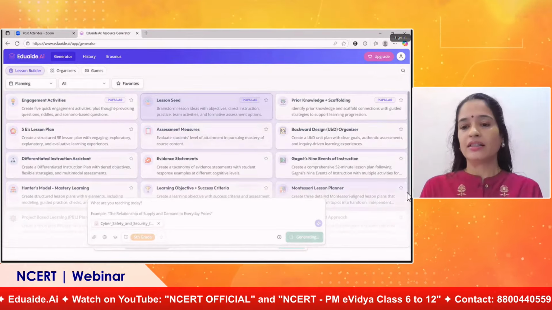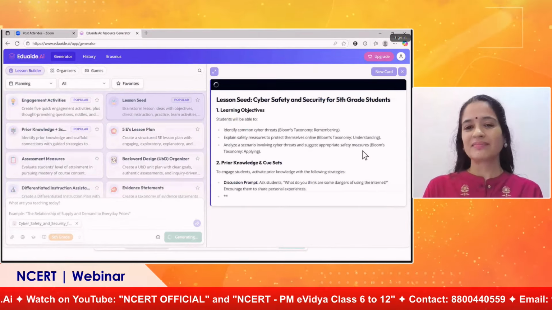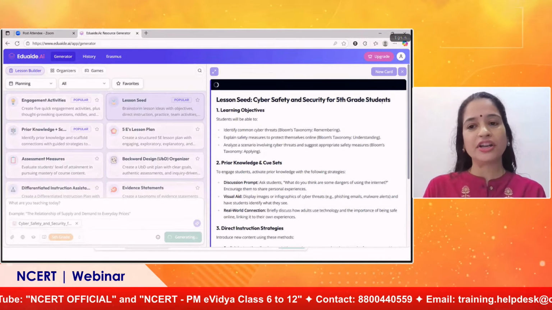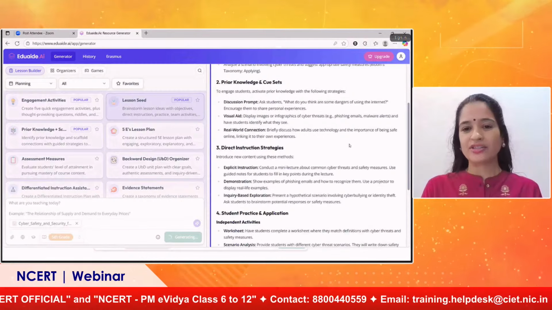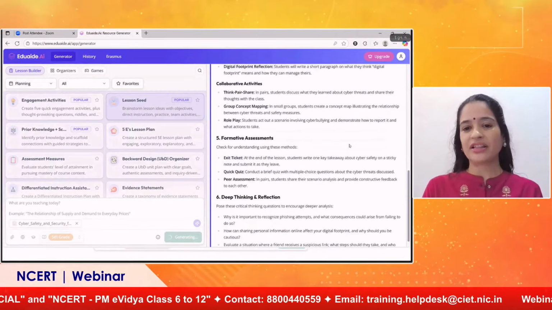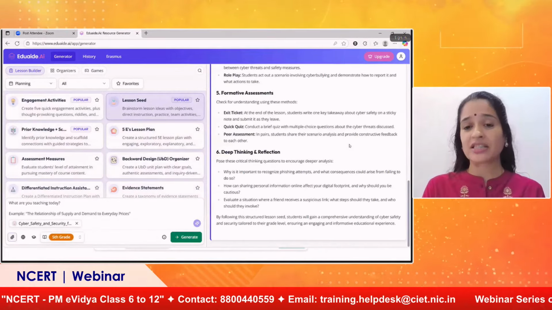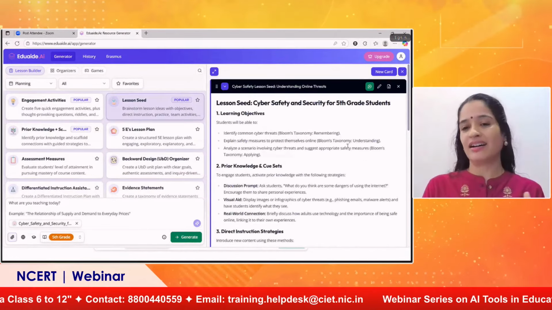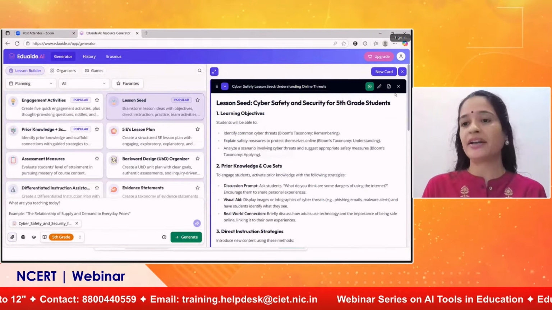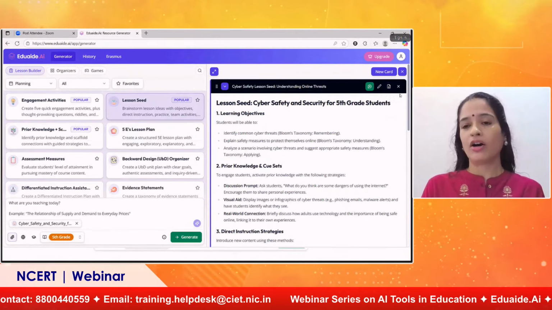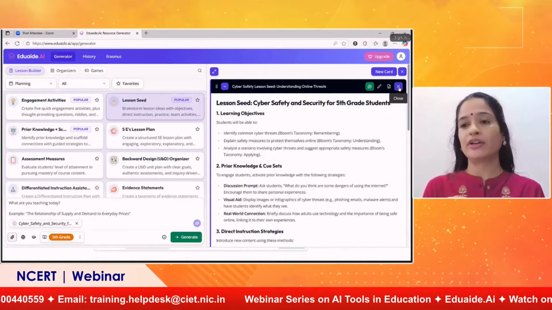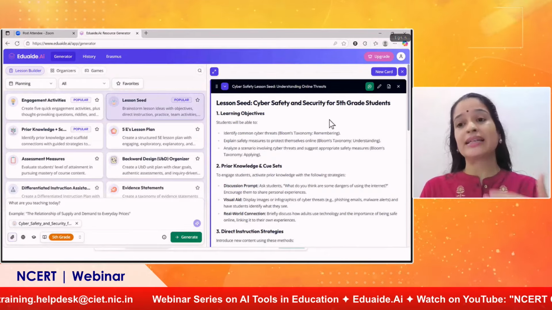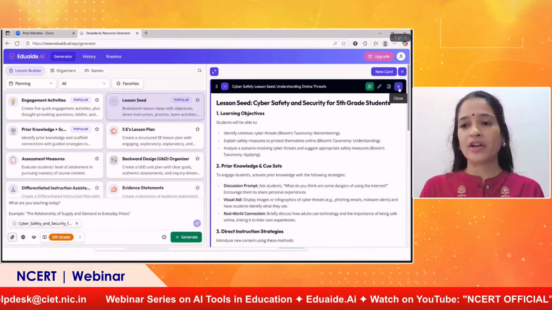You can see how beautifully it is creating the lesson plan for cyber safety and security for 5th grade students. You can see everything: collaborative activities, formative assessment, deep thinking, reflection. Everything is created. As I told you, you can edit and you can download, or else you can just click on this and close this card. Each time you generate a resource, it is created as a card. Now I will close the card.